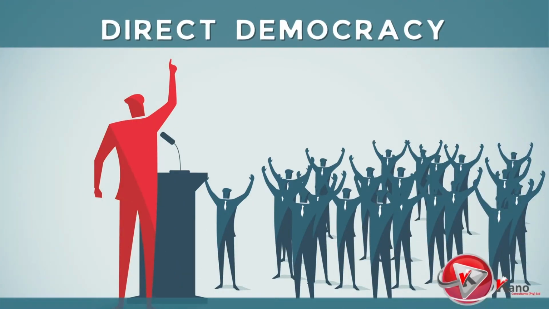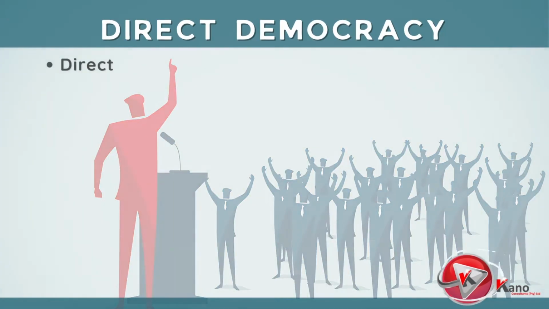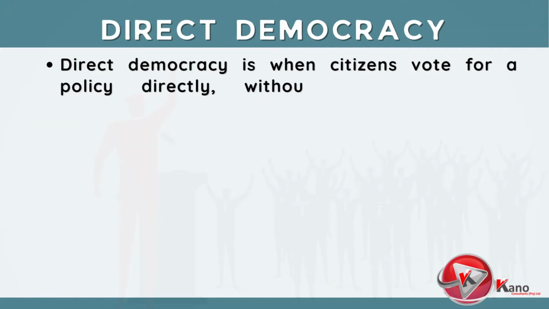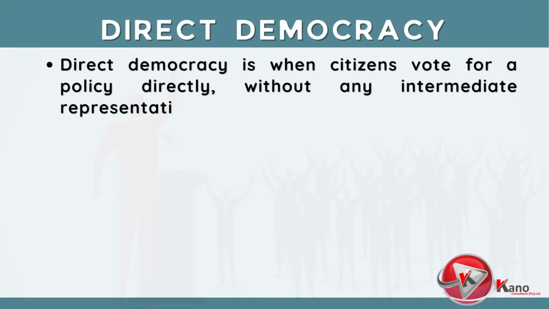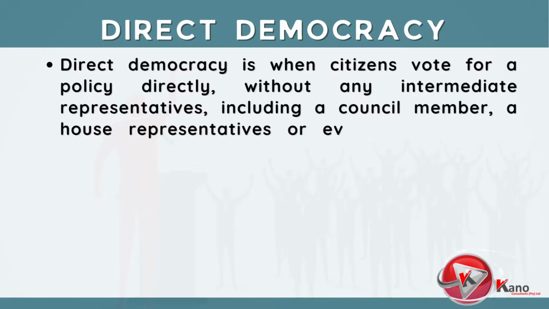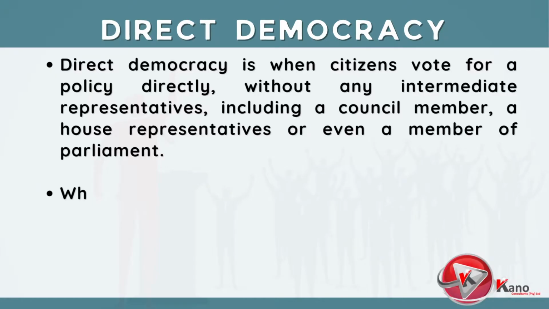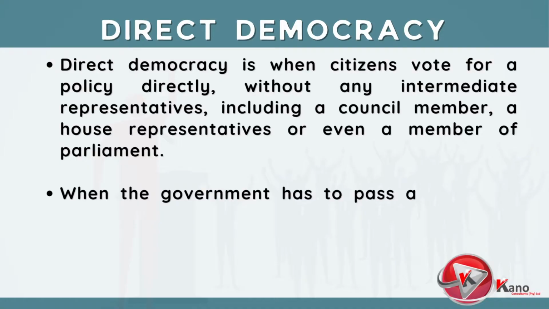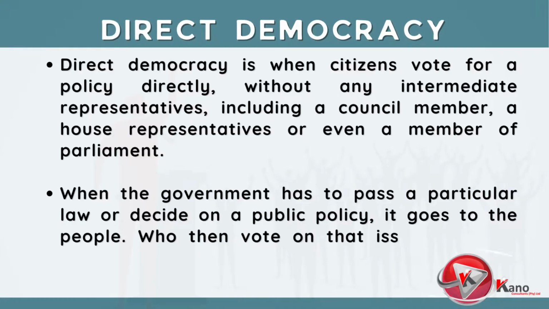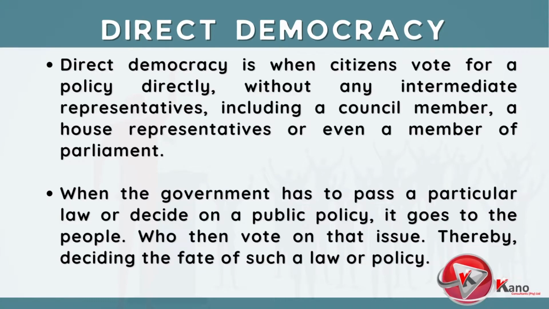The first type of democracy we will discuss is direct democracy. Direct democracy is when citizens vote for a policy directly, without any intermediate representatives, including a council member, a House of Representatives member, or even a member of parliament. When the government has to pass a particular law, or decide on a public policy, it goes to the people, who then vote on that issue, thereby deciding the fate of such a law or policy.